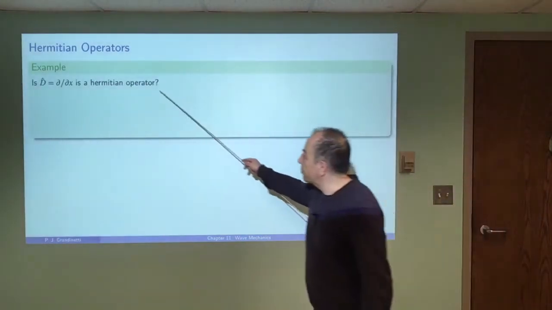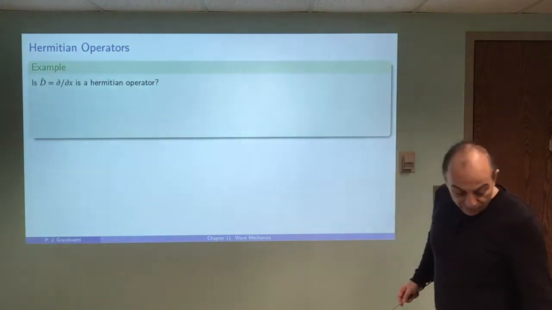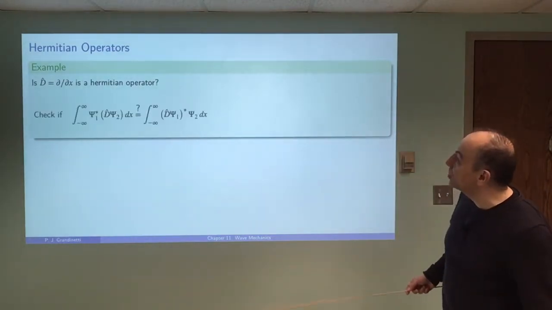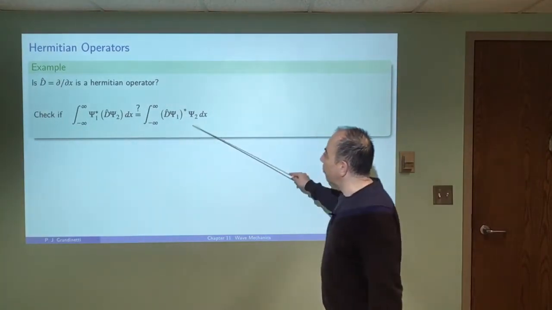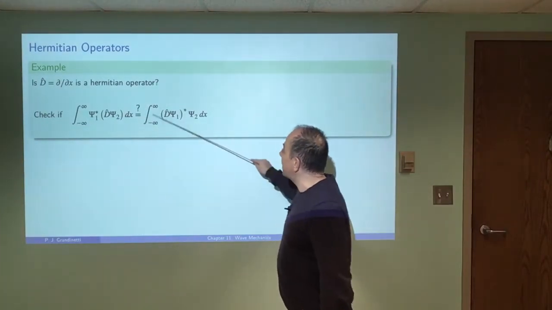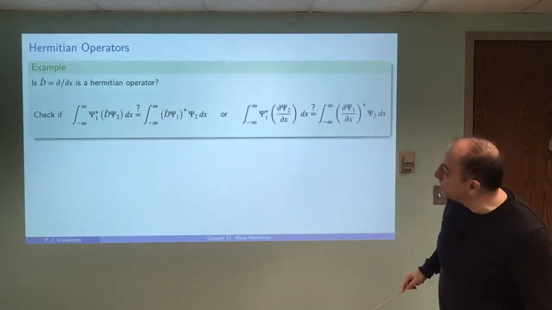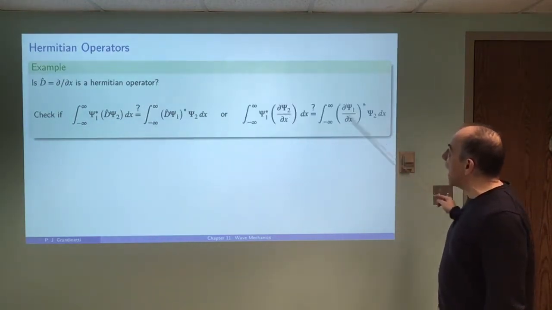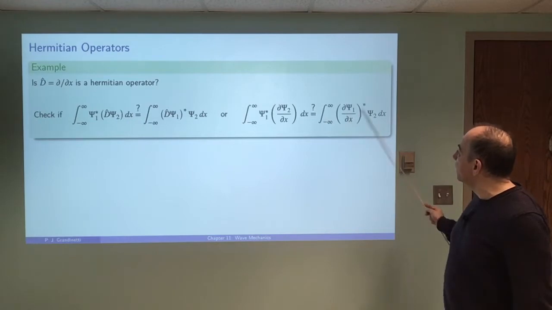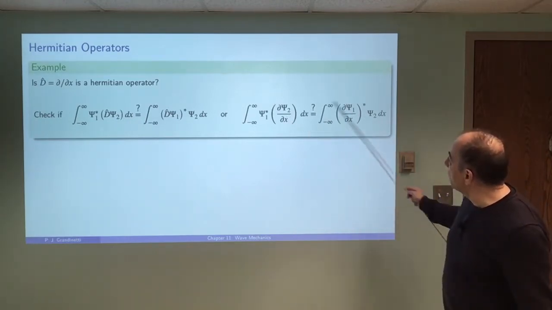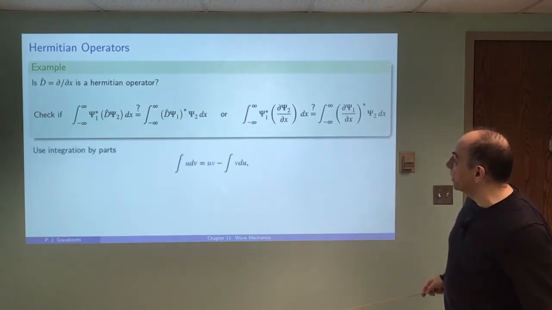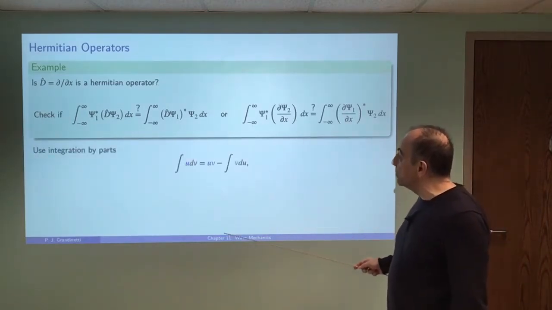So let's take this operator, the differential operator. Is this a Hermitian operator? We're going to check whether this integral on this side is equal to the integral on the right side. If I put in the actual form for the differential operator, then I'm asking this question over here. So how do we check whether these are equal to each other? Well, to do this problem, we're going to have to use integration by parts.